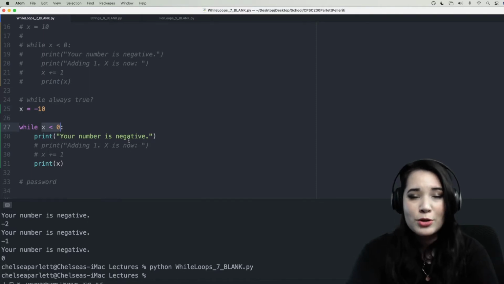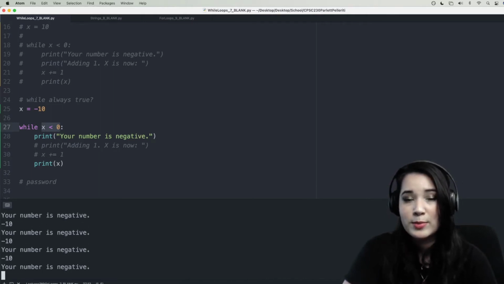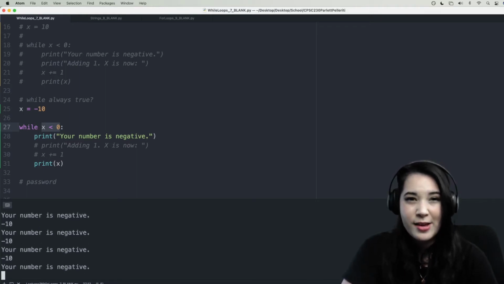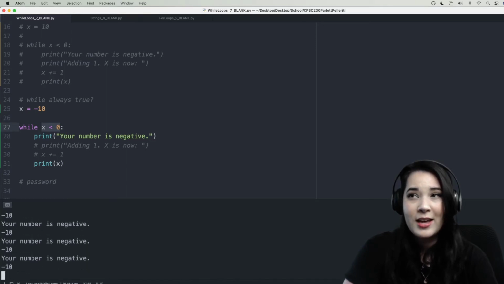And don't do this if you don't have to, because obviously it's literally going to run forever, but let me show you what happens when you run code like this. So we'll go ahead and run, and this is going to go on forever. We have created what's called an infinite loop, because it's literally impossible for this loop to exit on its own, because we've never changed anything about our variables that could possibly make our condition that we're checking false.